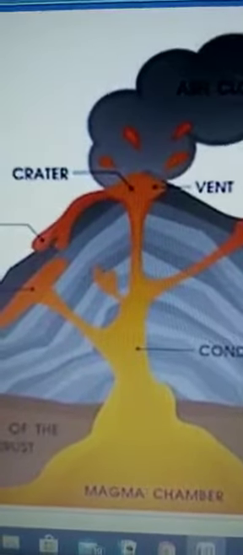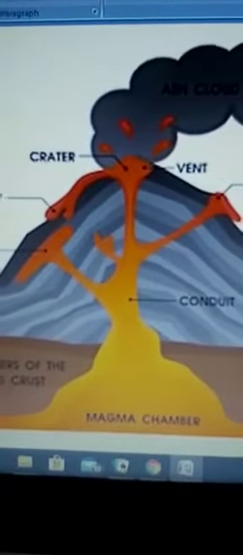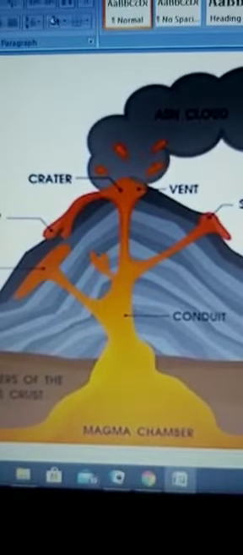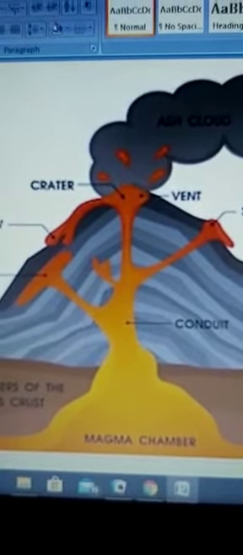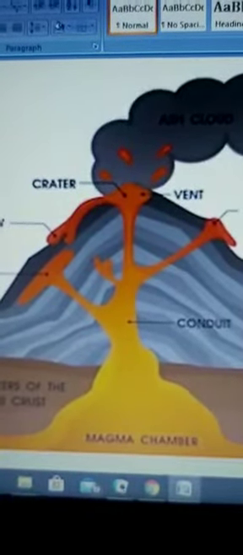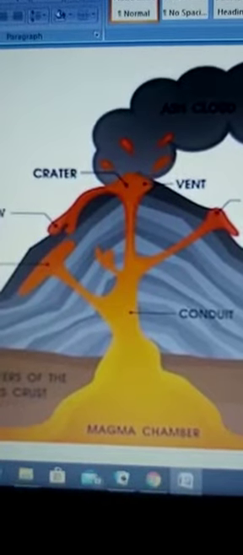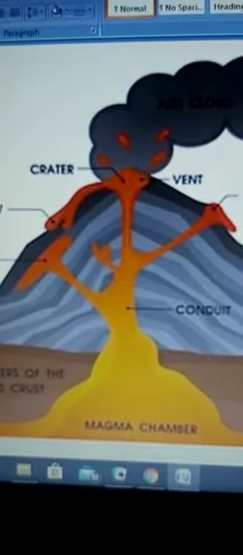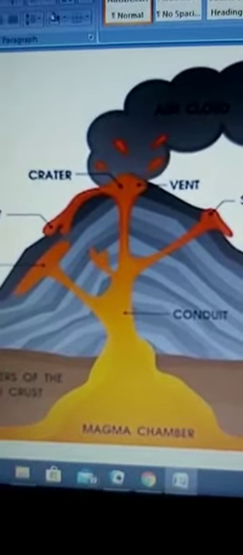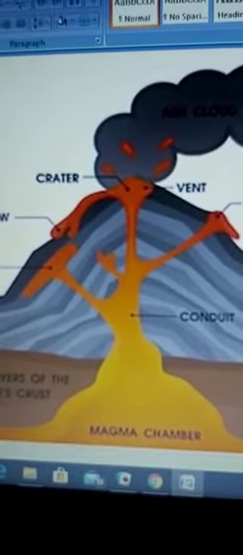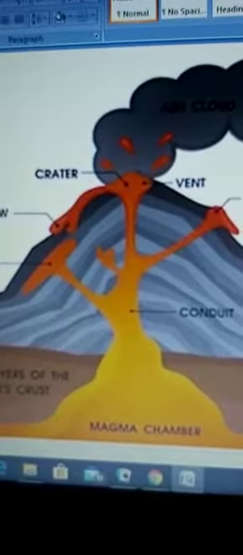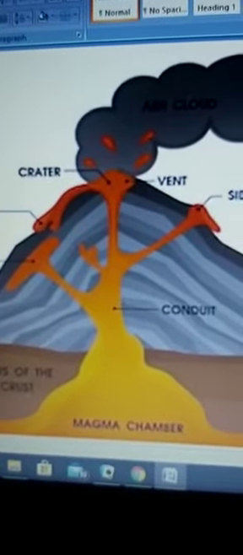Children, you can see the picture of a volcano, and you can see the vent also from where the molten lava and magma comes outside. So when I am explaining the chapter to you, please see the diagram which I am showing you, then you will be able to understand better. Now, why does a volcanic eruption take place?